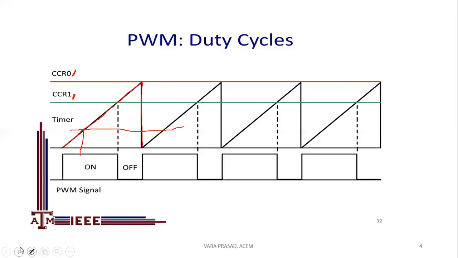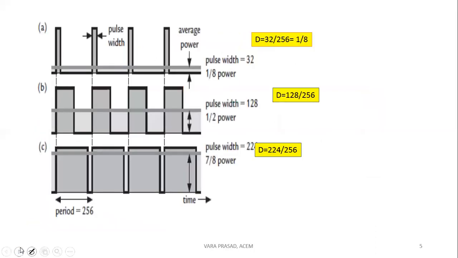What is that duty cycle? Now you have to observe. Suppose the pulse width count is 32, and the maximum is 256, because for 8-bit, 2 power 8 gives 256.